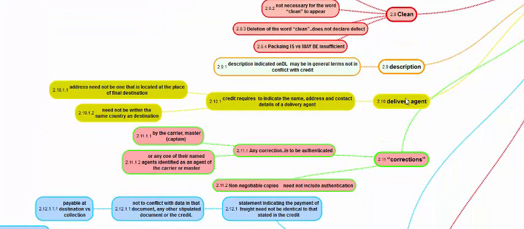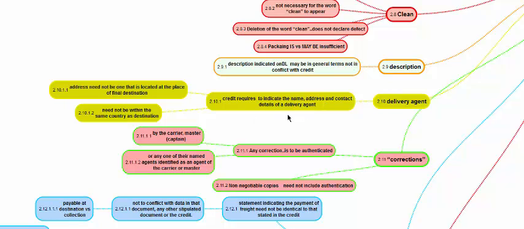Regarding delivery agent, the credit will call for the transport document to indicate the delivery agent. The delivery agent is the agent who will release the goods to the consignee or the buyer or whoever carries the BL, because it is available by endorsement and delivery. The credit requires to indicate the name and address and contact details of the delivery agent.